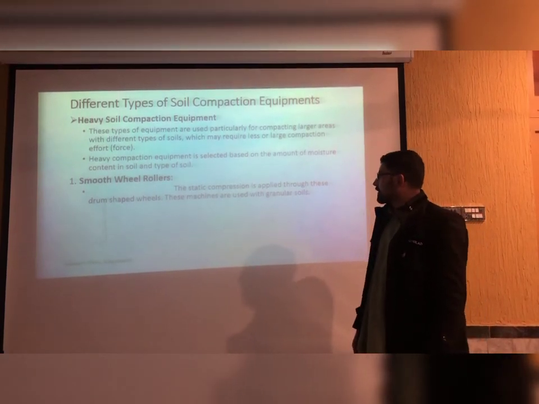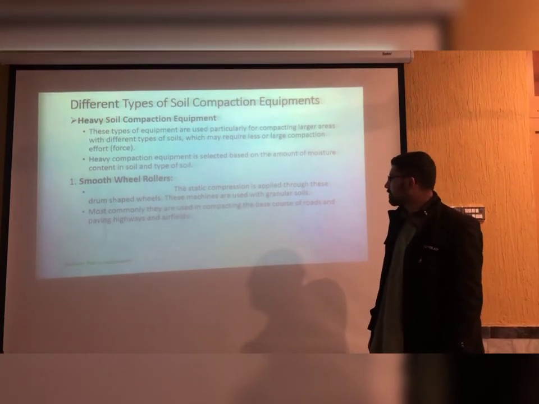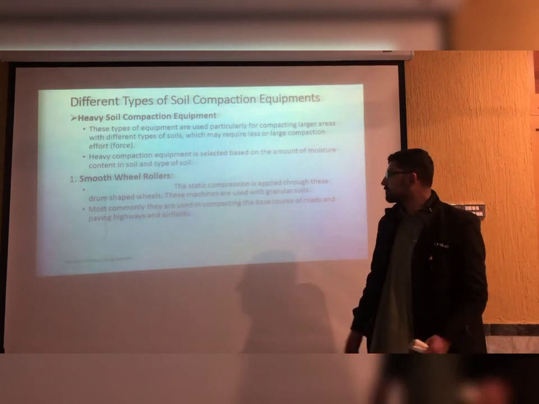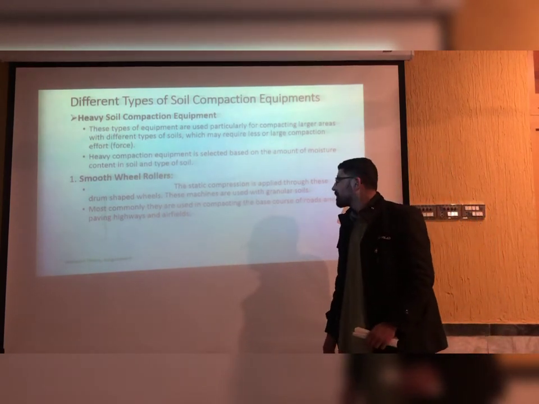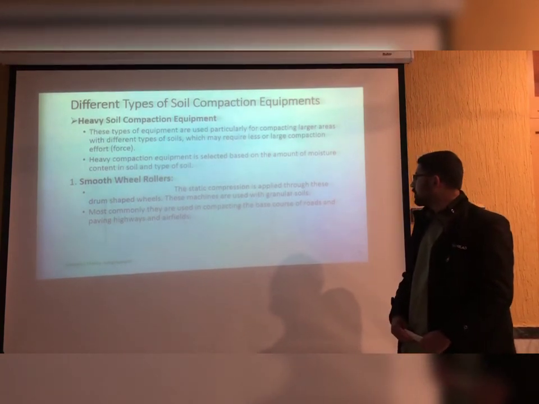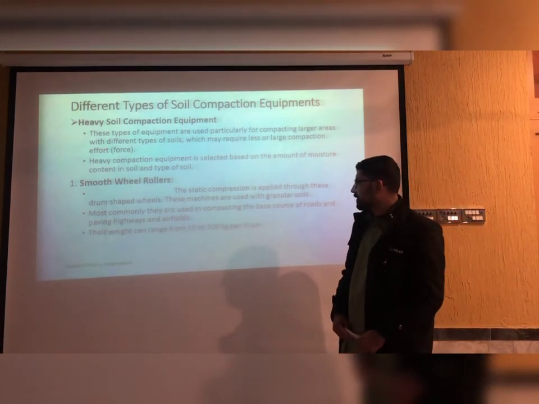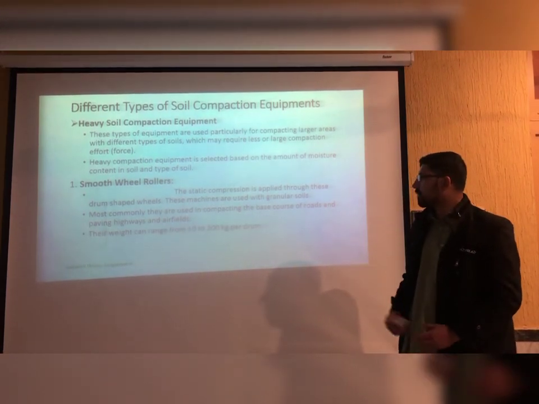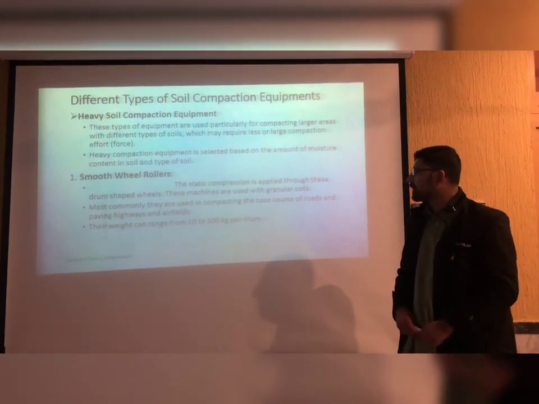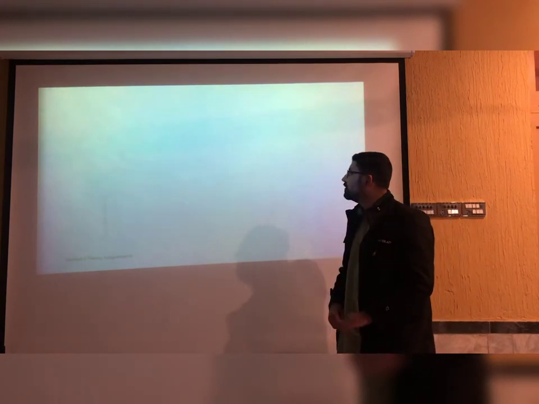Smooth wheel roller. The static compression is applied through these drum-shaped wheels. These machines are used with granular soils. Most commonly they are used in compacting the base course of roads, highways and airfields. These are used to compact the topmost surface of the roads or highways. Their weight can range from 10 to 200 kg.